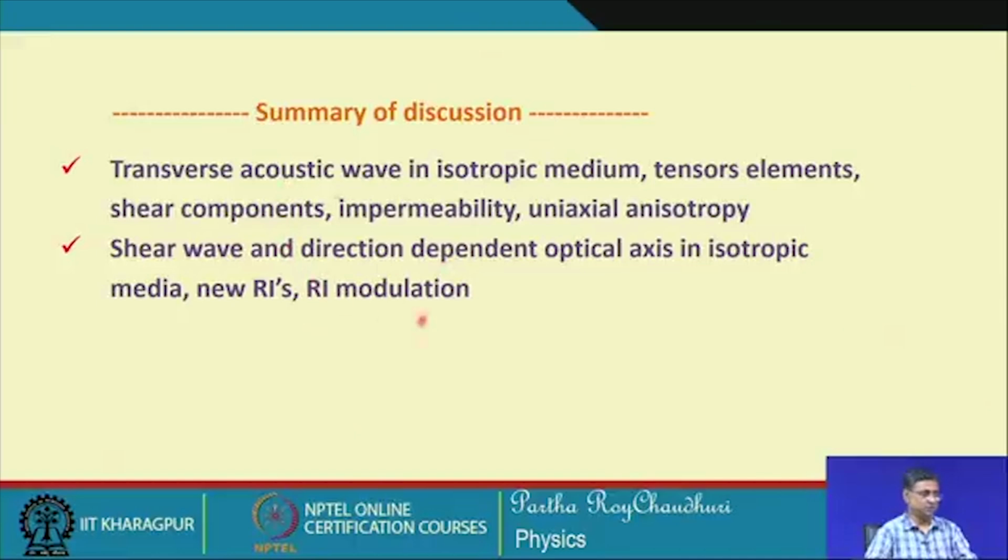So, that is also what we discussed, and now in the next section we will consider the acoustic wave travelling through an anisotropic medium. The longitudinal acoustic wave will be very straightforward, but the shear acoustic wave in an anisotropic medium can give rise to several possibilities. We would like to study that in the next discussion.